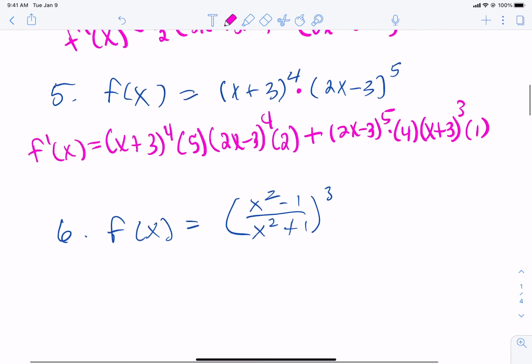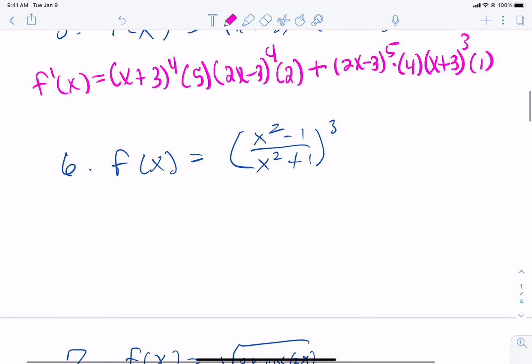Let's move on to number 6. First, I hope you recognize based on what we've done earlier that this is a chain rule because this is stuck inside. What are we going to have to use on that fraction? What rule do we have to use when we do the derivative of the stuff inside? So let's go ahead and do its derivative.